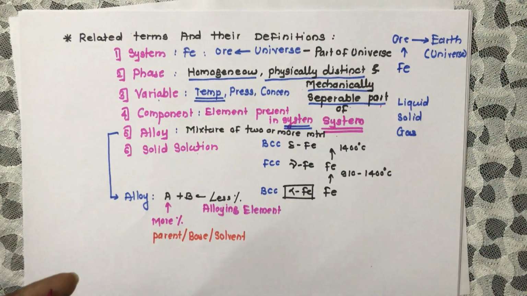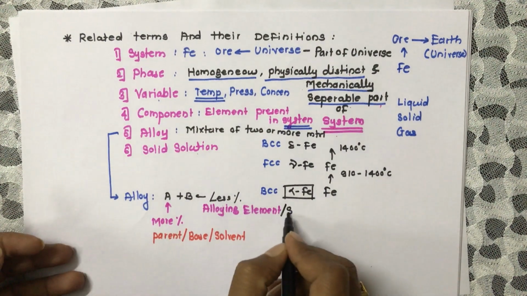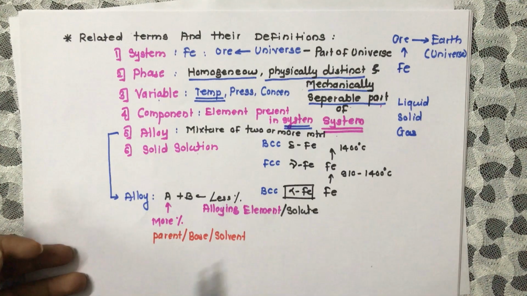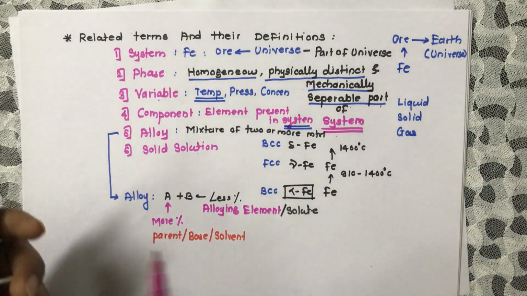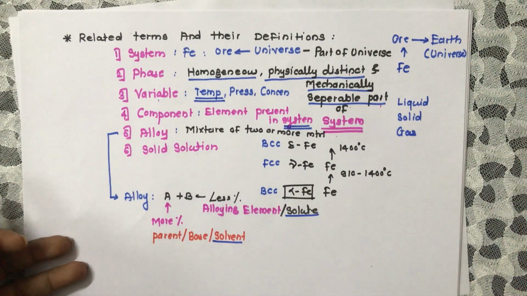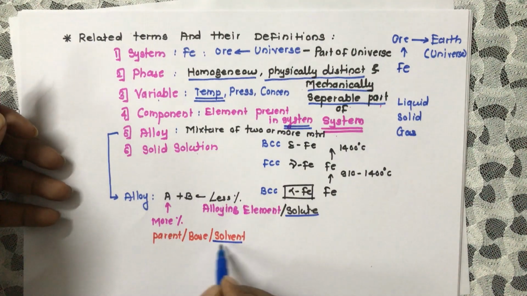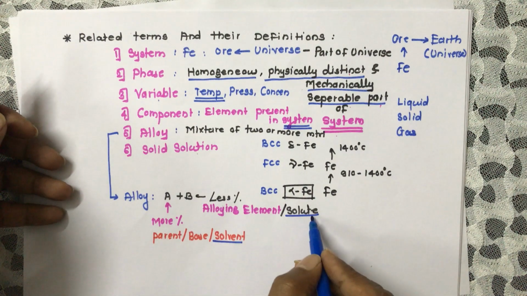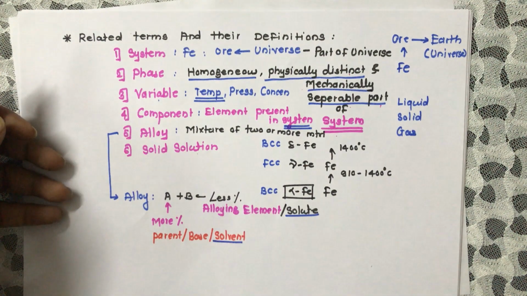Or we can write that is nothing but the solute. So here we can clear the two terms, that is solvent and solute. Now solvent means what? Having more percentage. Solute means what? Having less percentage.